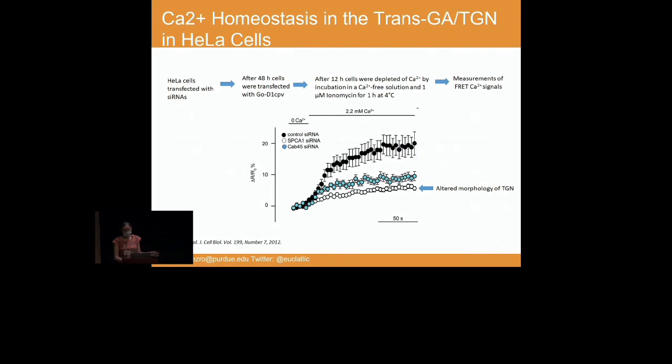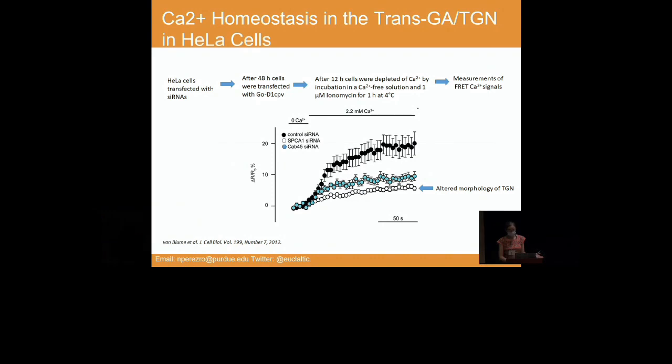to estimate the unknown parameter values. In order to estimate those parameter values, we use some experimental data reported in the literature. So here you are looking at the level of free calcium in the lumen of the Trans-Golgi network. This is a control case. Basically, the level of calcium increased because a pulse of calcium was added to the medium. And then you are looking here at the level of calcium under 2 different circumstances.